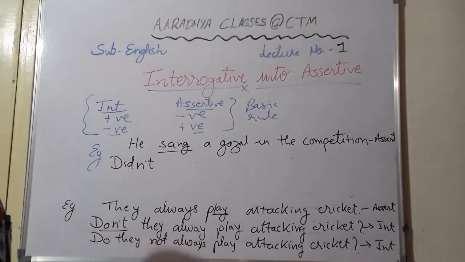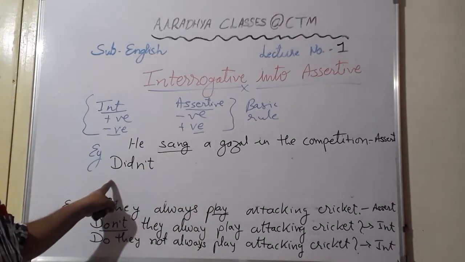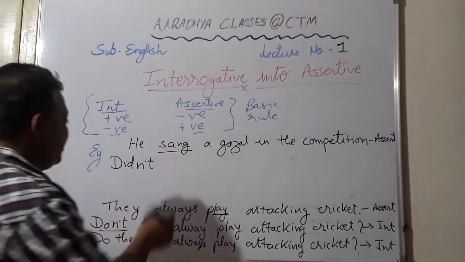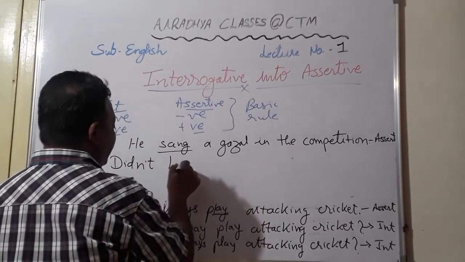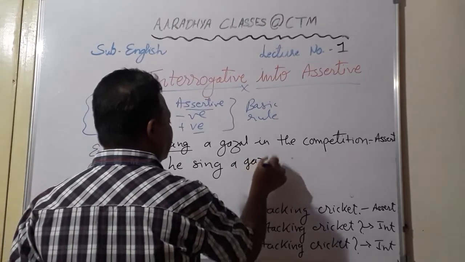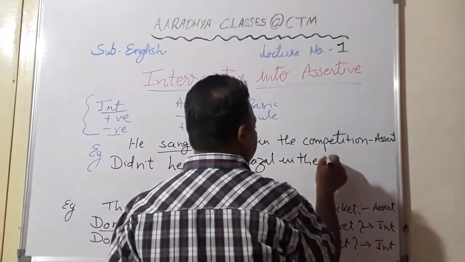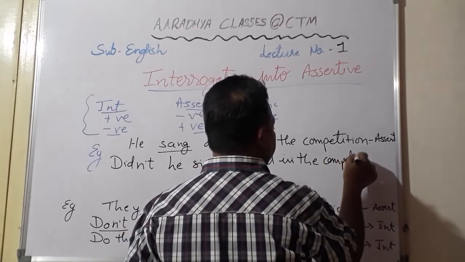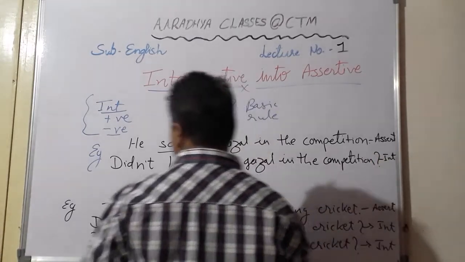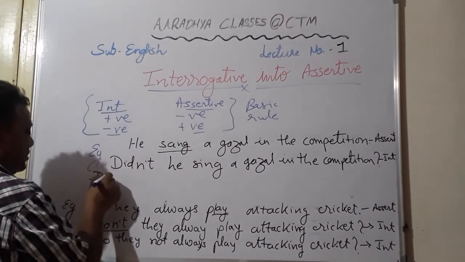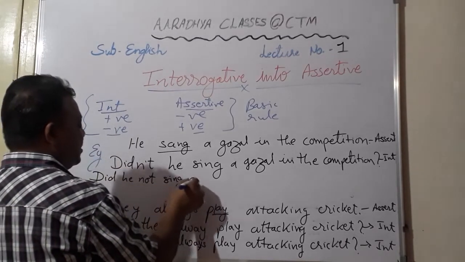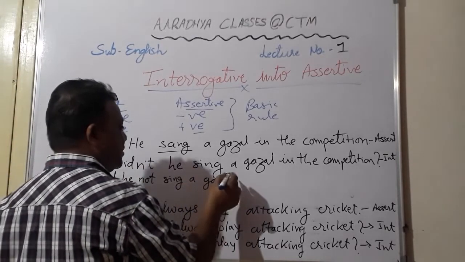So whenever the verb is given in simple past tense, we use did. And since the sentence is positive, we will have to make it negative. So that's why the question will be negative. So it will be like this: Didn't he sing a ghazal in the competition? Question mark, students. You can write it separately also: Did he not sing a ghazal in the competition?